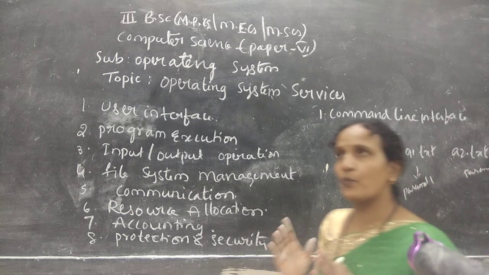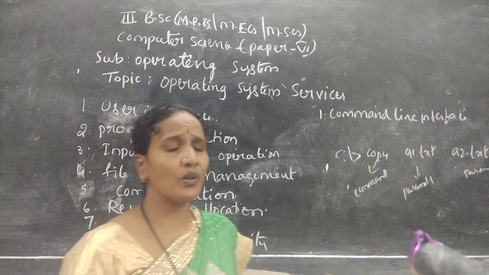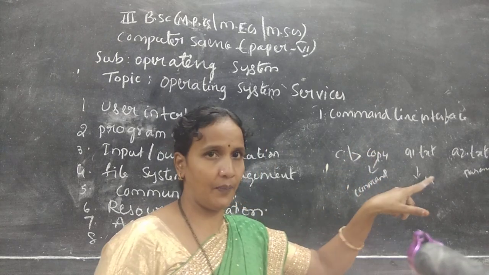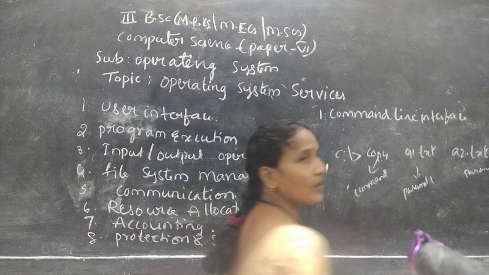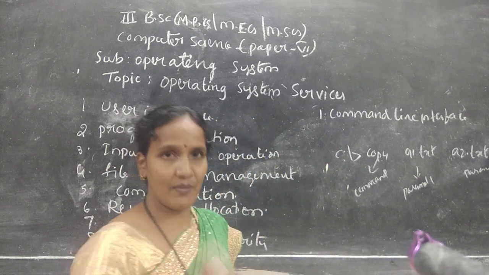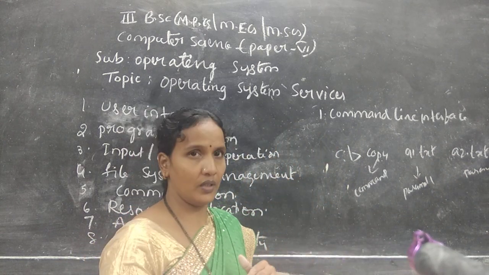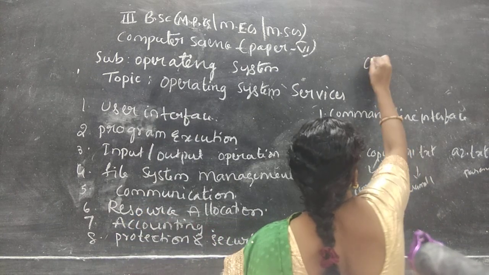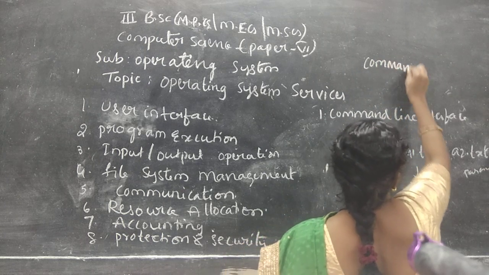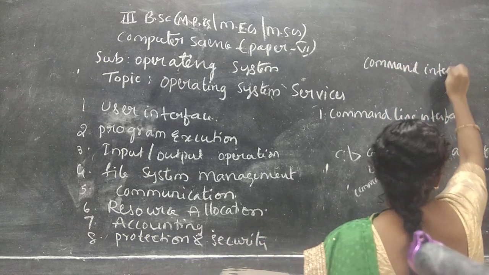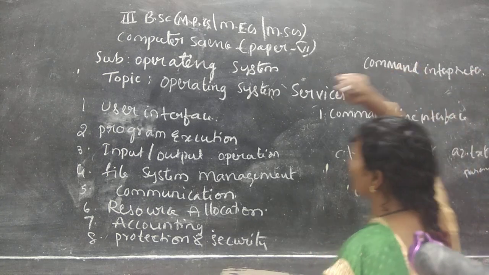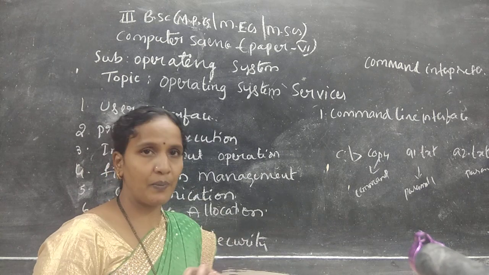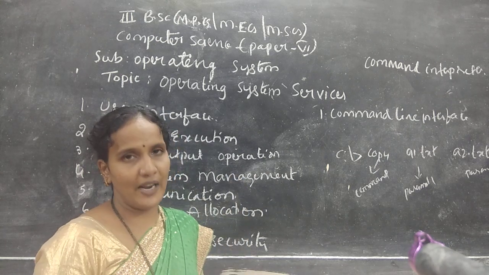So what action does the user want to perform here? Copy. When the user wants to perform the copy command, the user gives the copy command to the operating system with the required parameters. Whenever the user gives the command, the operating system will load, or call, a file called the command interpreter. What is the use of this? This file will execute the command and display the output in the command prompt.